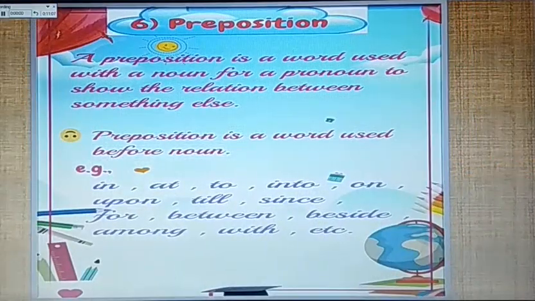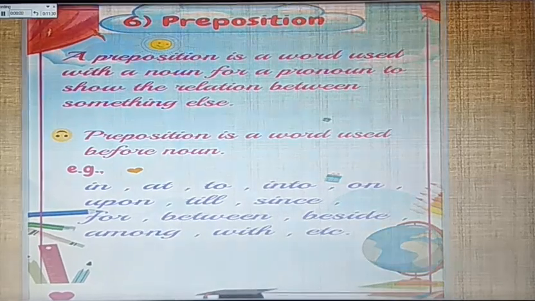Sixth, preposition. A preposition is a word used with a noun or a pronoun to show the relation between something else. A preposition is a word always used before a noun. For example, in, on, at, to, into, upon, till, etc. Seventh, conjunction.